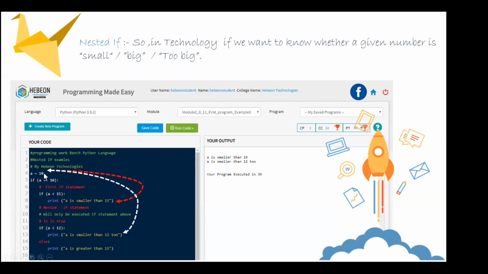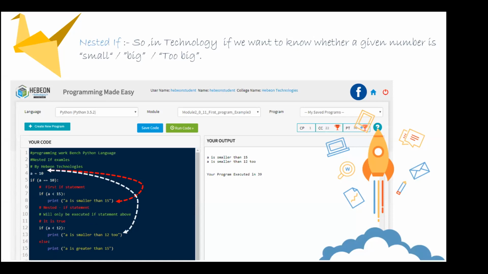Assume that this a value is 50. And if it is less than 10 and greater than 12, you can write here. And then less than 10 or greater, you can write something else, and else you can write something else. So you need to write an if condition inside the if condition.